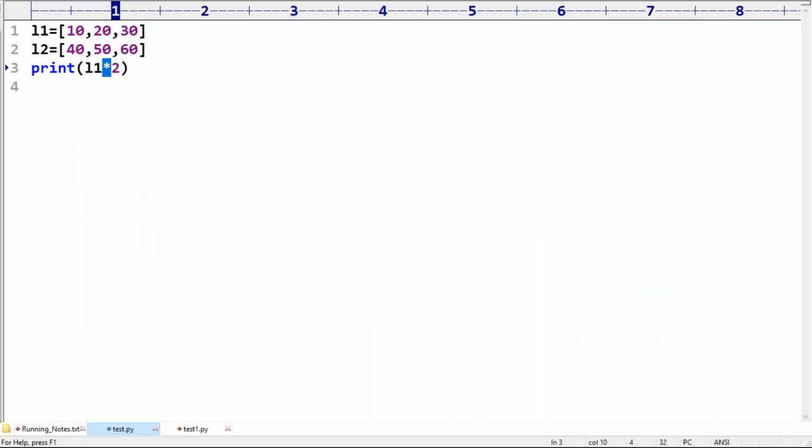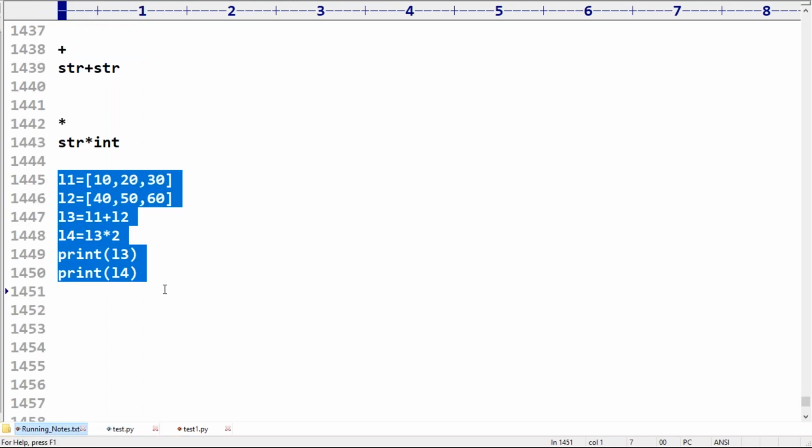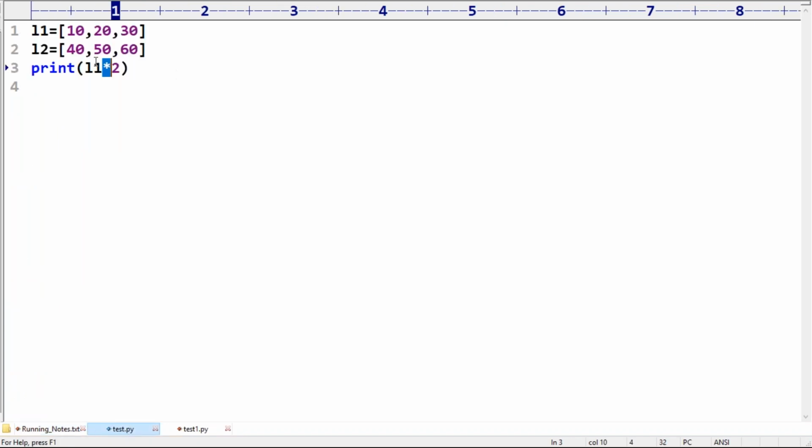Friends, don't think star is applicable only for strings. It is applicable for lists also, and the plus operator is applicable for lists also. There may be a chance, friends, to ask this type of question. Please take special care about this question. Now can you please tell what output we are going to get in this case? Yes, friends, please respond.